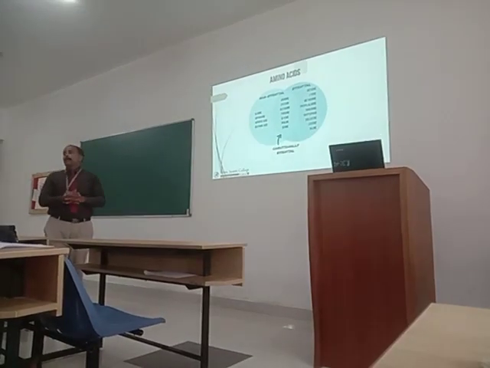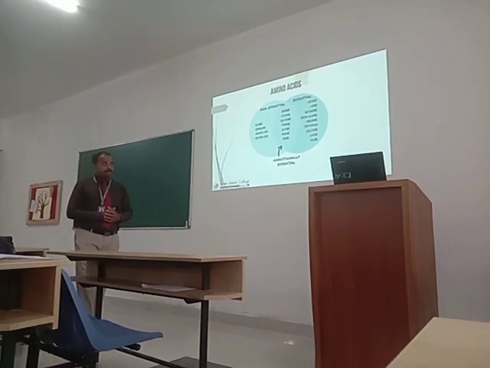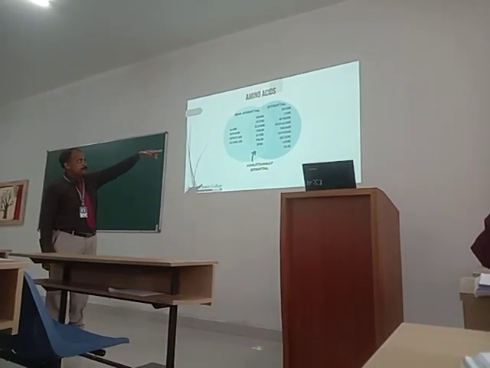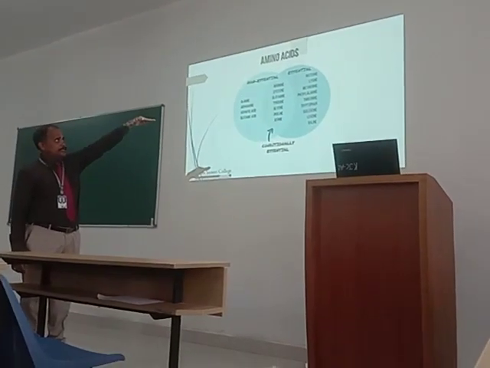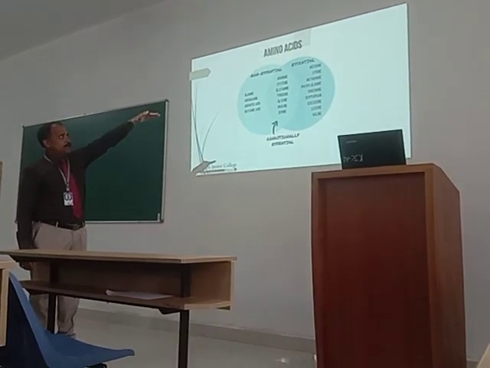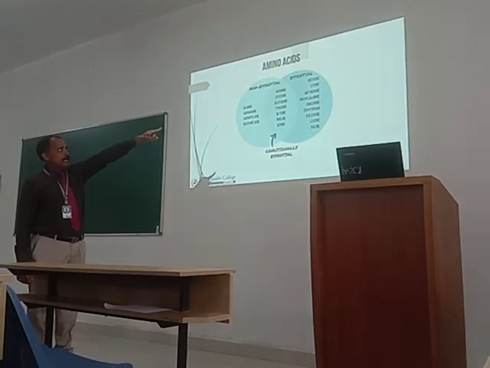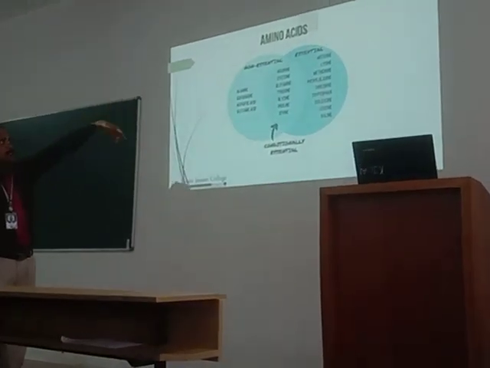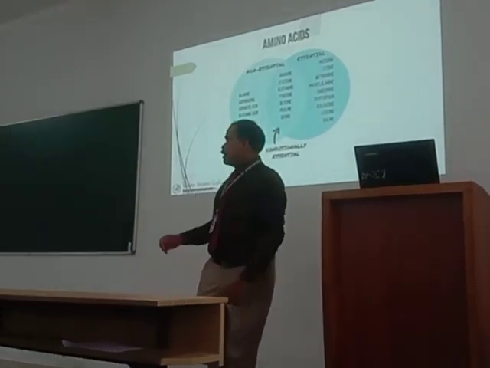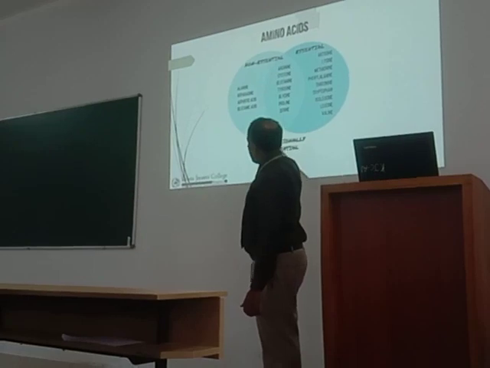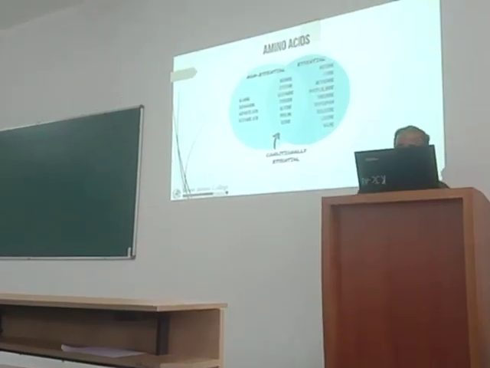But there are some amino acids which we consider conditionally essential amino acids. Those amino acids also we have to remember. When you say essential, starting from valine, all these side chain amino acids, then phenylalanine, aromatic amino acids, tryptophan, then the hydroxy amino acid threonine, then methionine, lysine, the basic amino acid histidine, all these are essential amino acids. And similarly here, asparagine, aspartic acid, glutamic acid, all these we consider non-essential amino acids.